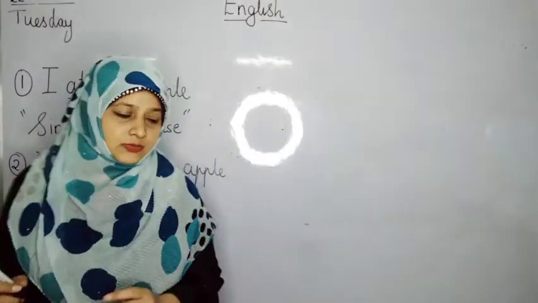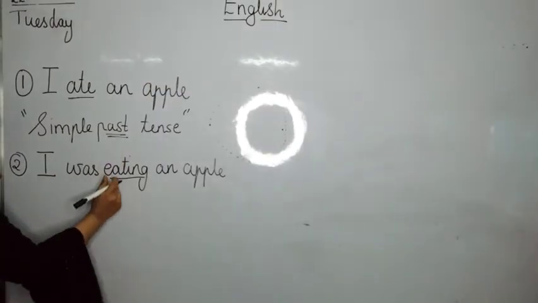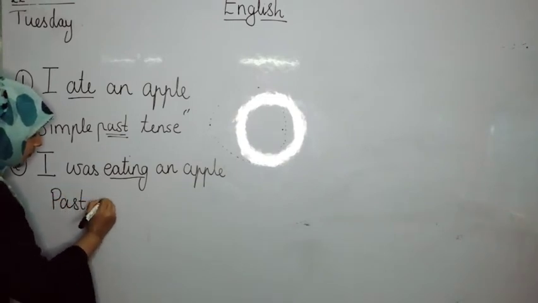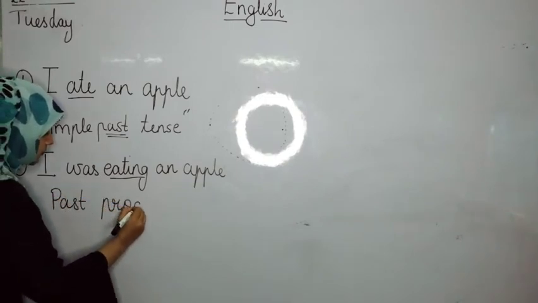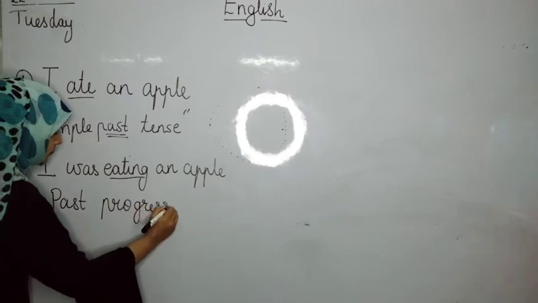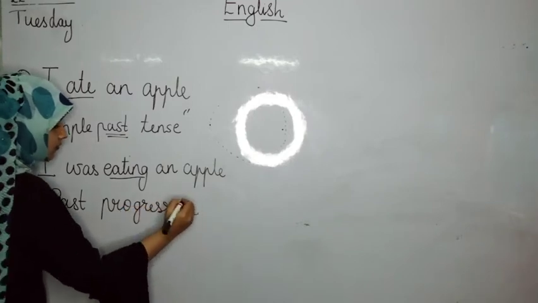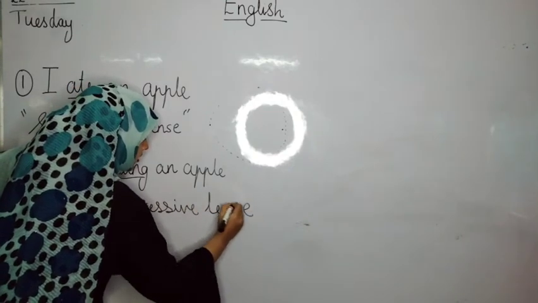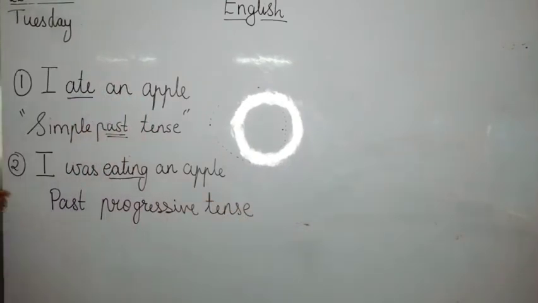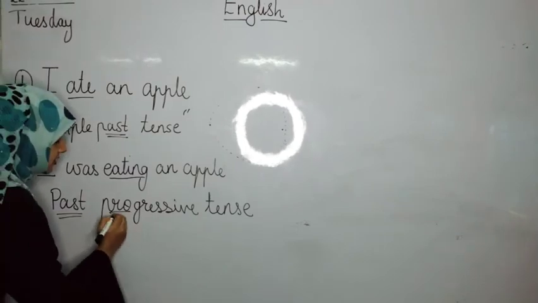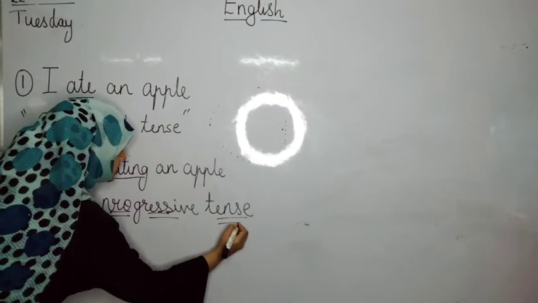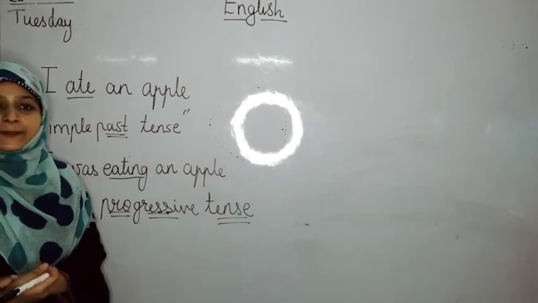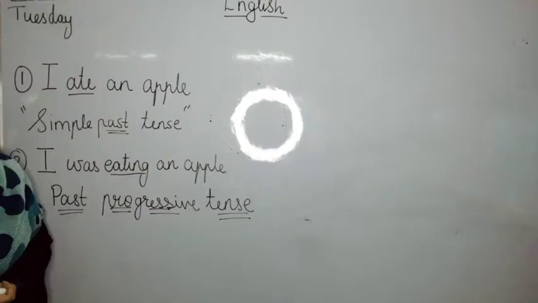So this verb tells us the sentence is in past progressive tense, which means we don't know if the action is complete or not.